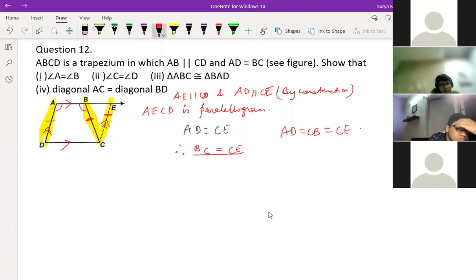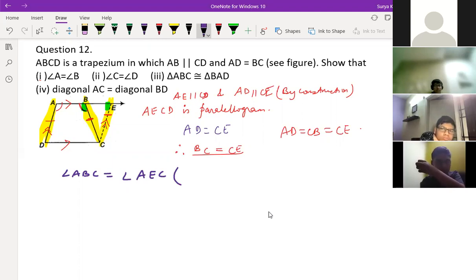Yes. If you see this angle, this green color angle is equal to this color angle, correct? Can you see this? Yes. So we can write here, angle ABC is equal to angle AEC. What is the reason here? Corresponding angles. It is equal.